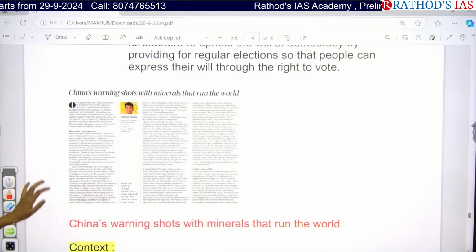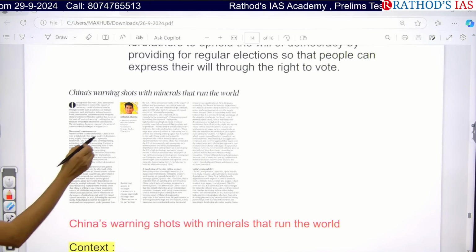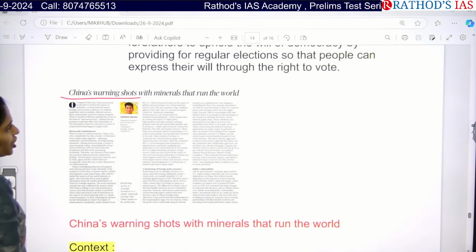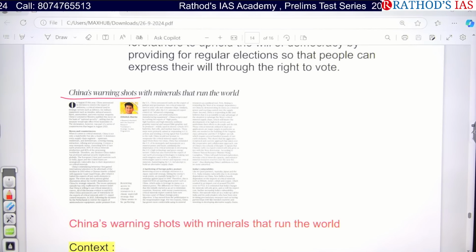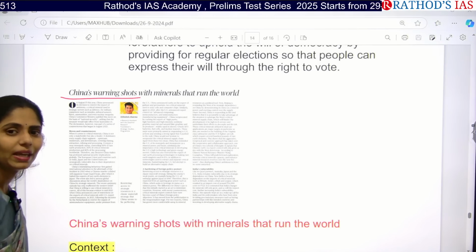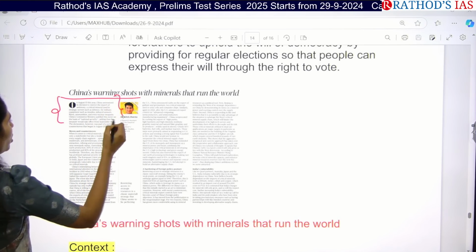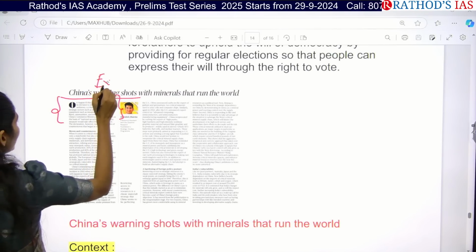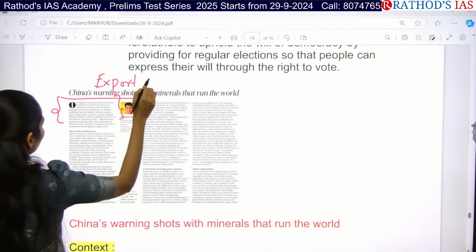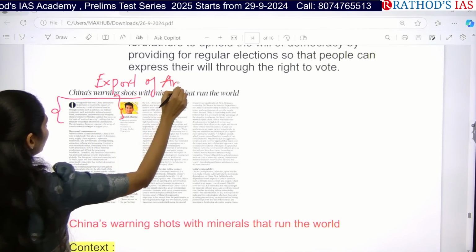And now this very interesting article of the day, China's warning shots with minerals that run the world. What is this article about? In the month of August, China made a declaration that it is going to restrict the export of antimony.